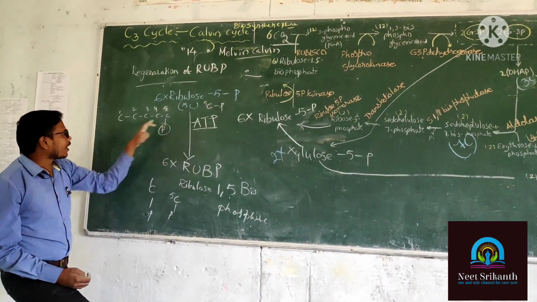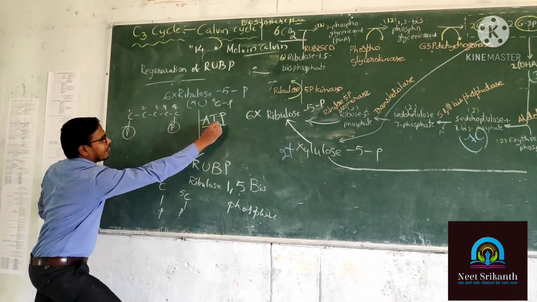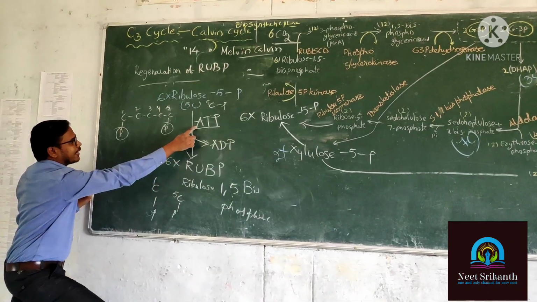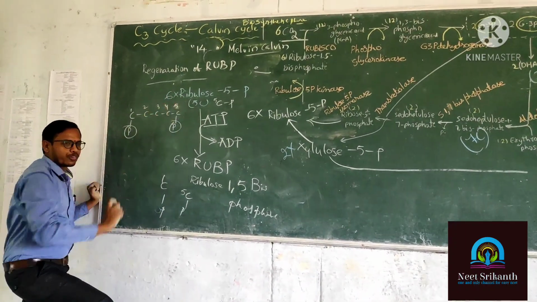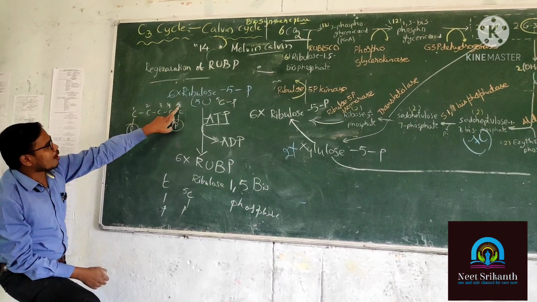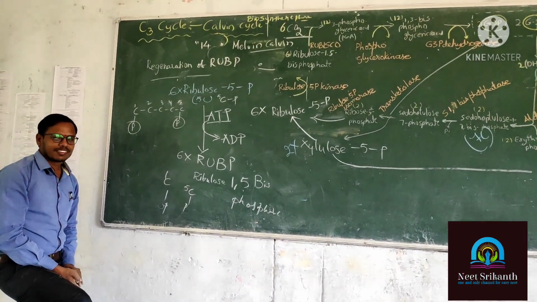One phosphate is going to attach to the first carbon. When the ATP loses one phosphate, that is attached to the first carbon of the ribulose sugar. Now that is turning into ribulose 1,5 bisphosphate. Understood? Are you clear?